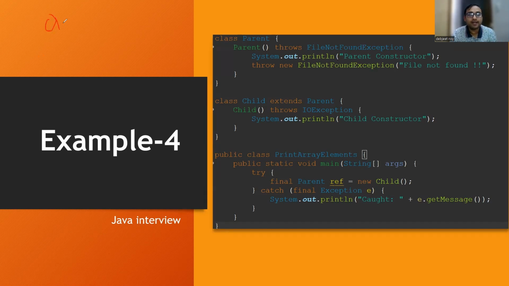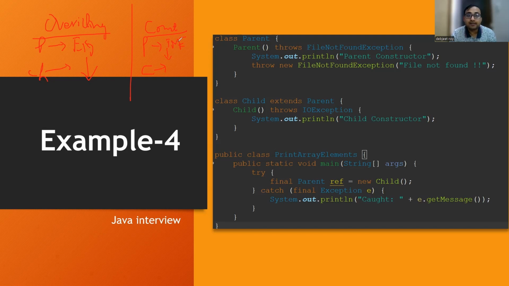If I'm considering the overriding concept, whenever the parent class method is throwing a certain exception, then the child class overriding method should throw an exception which is lesser in hierarchy as compared to the parent class overridden method. But in case of constructors, the reverse happens. If the parent class constructor is throwing a certain exception, let's suppose file not found exception, then the child class constructor should not throw any exception which is lesser in hierarchy than file not found exception.